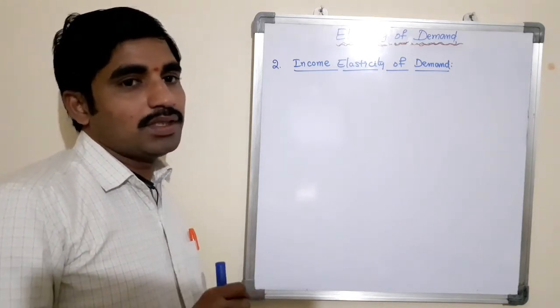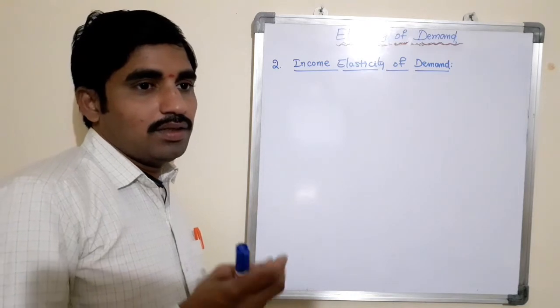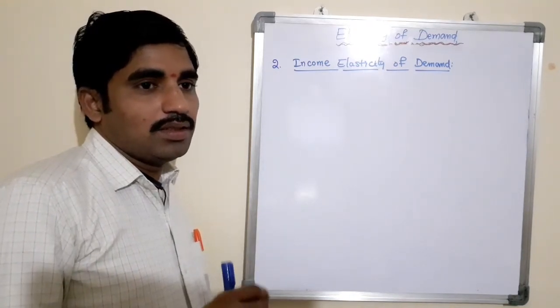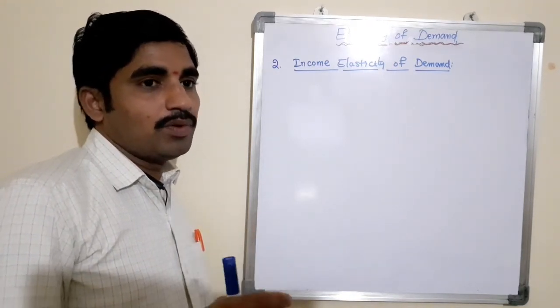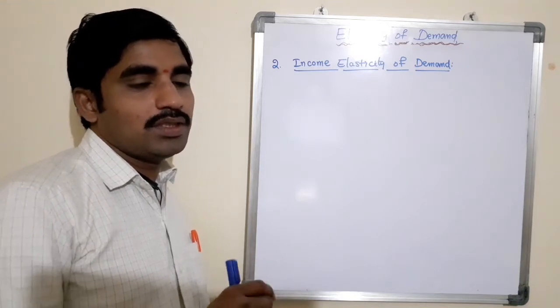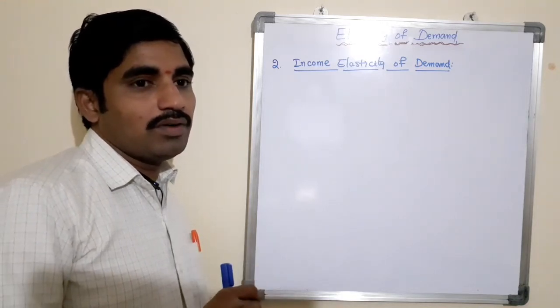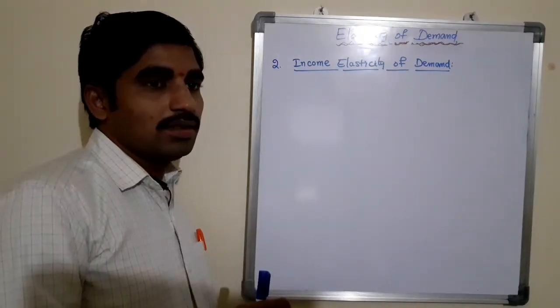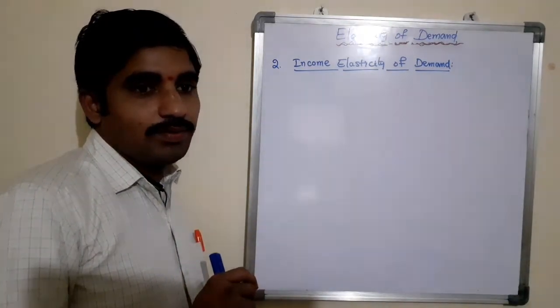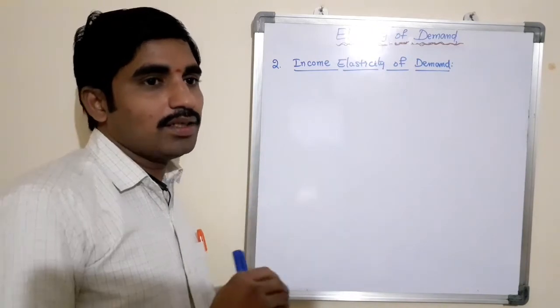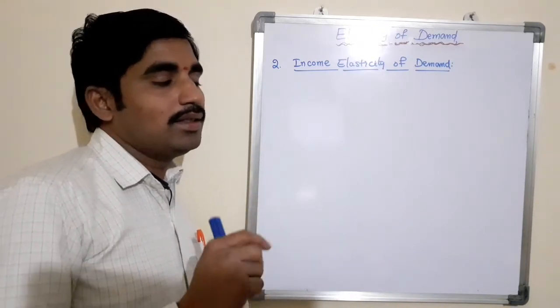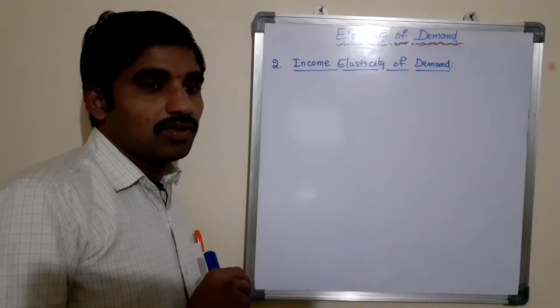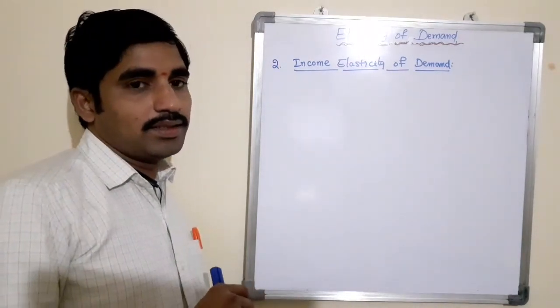In simple words, it is the proportionate change in the quantity demand of a product due to the proportionate change in the income level of the consumer. Here the assumption is that there is a positive relationship between the income level of the consumer and the quantity demand of a commodity. Let us take an example.